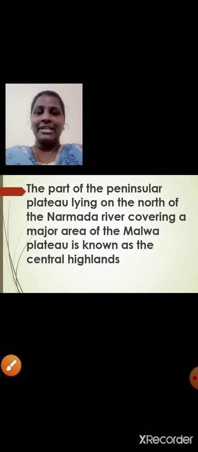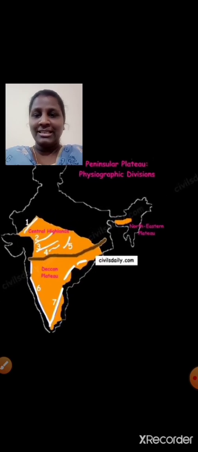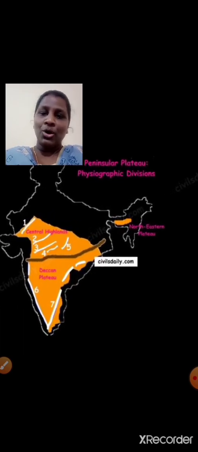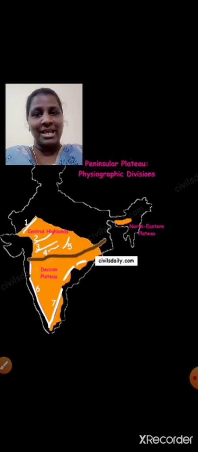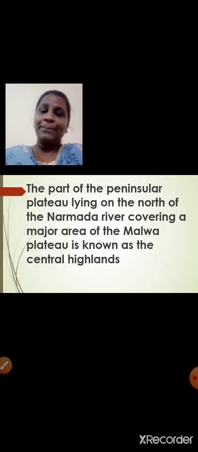The part of the peninsular plateau lying on the north of the Narmada river. Just now I have shown you, the part to the north of river Narmada is the Central Highlands, and to the south of river Narmada we have the Deccan Plateau. You need to remember this, students. The part of the peninsular plateau lying on the north of the Narmada river, covering a major area of the Malwa Plateau, is known as the Central Highlands.